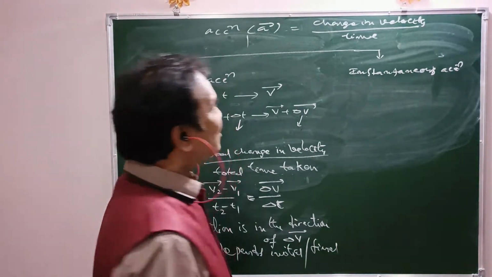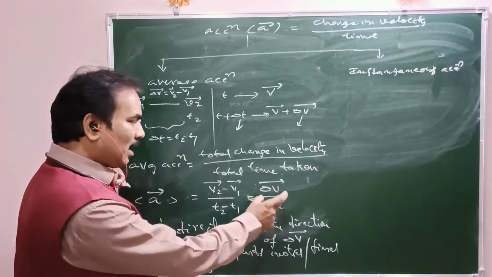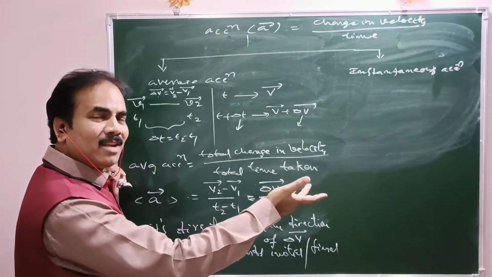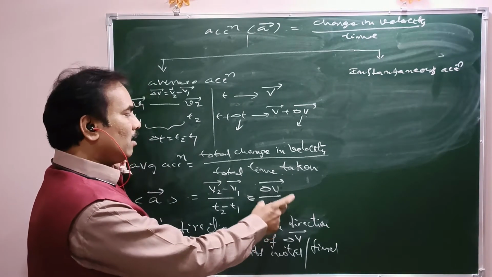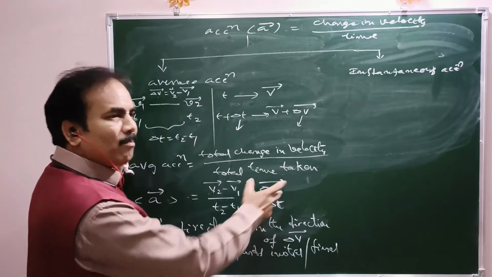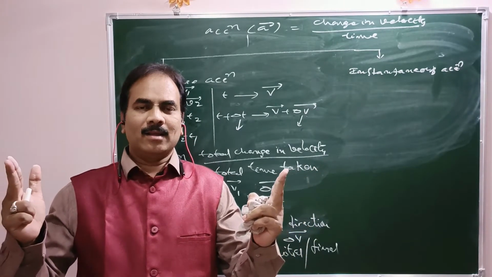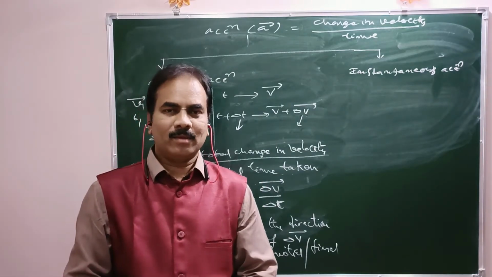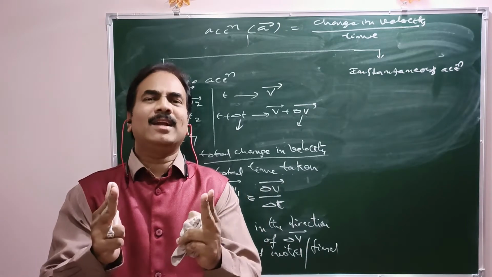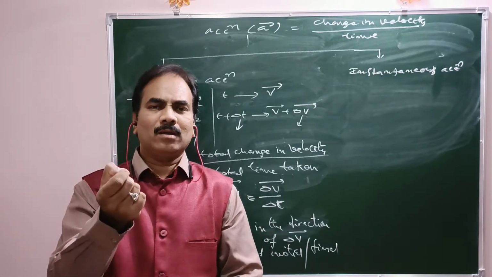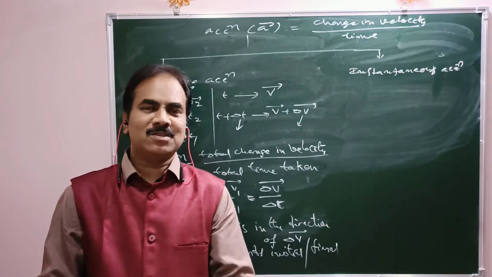Now coming to instantaneous acceleration. During a large interval we have a large change in velocity, whether it is an increase or decrease in velocity. Suppose we minimize that total time interval, eventually we reach one instant: a fraction of a second, one tenth of a second, one hundredth of a second, one thousandth of a second.